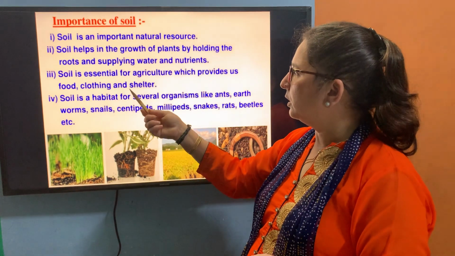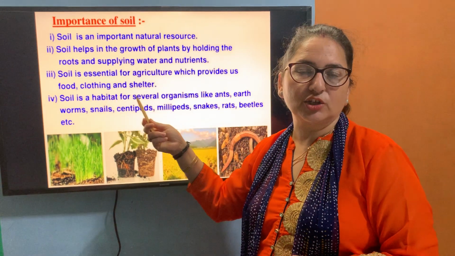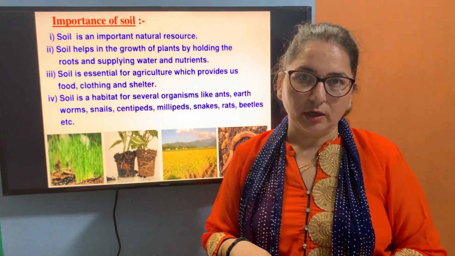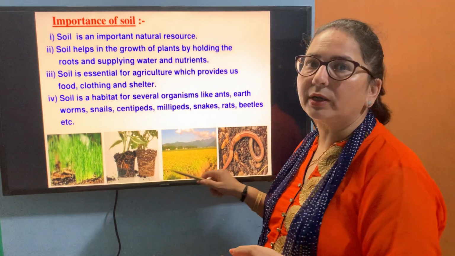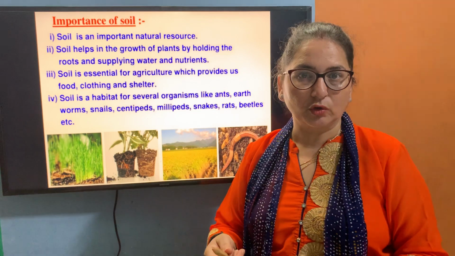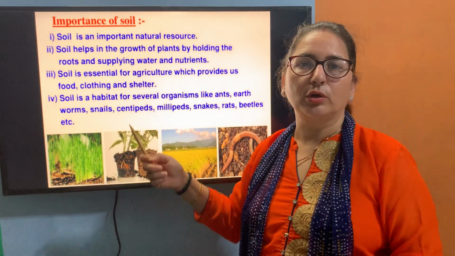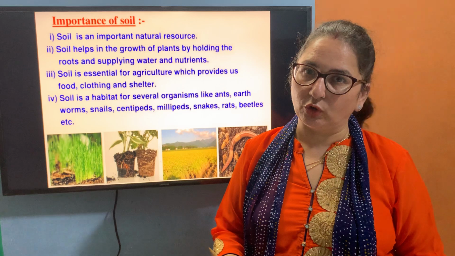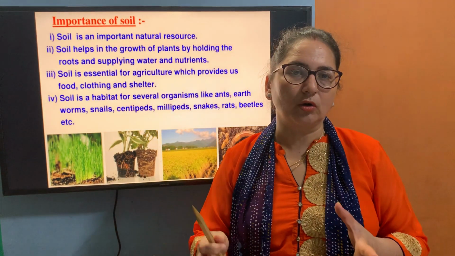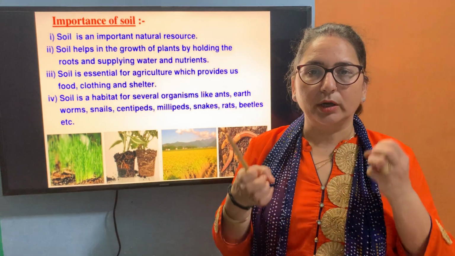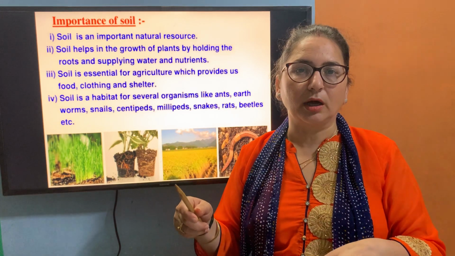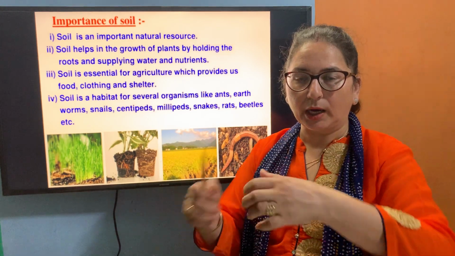Then the third one is agriculture. It is essential for agriculture. You know that different types of soil are used in agriculture, and if there is proper agriculture, we will get proper food, we will get proper clothing, we will get proper shelter also. Similarly, soil is also the habitat for many living organisms like snakes, earthworms, ants, snails. आपने देखा होगा कि when there is rain, the soil is filled with water. Then these insects living in the soil, they will come out. बाहर आ जाते हैं सारे.